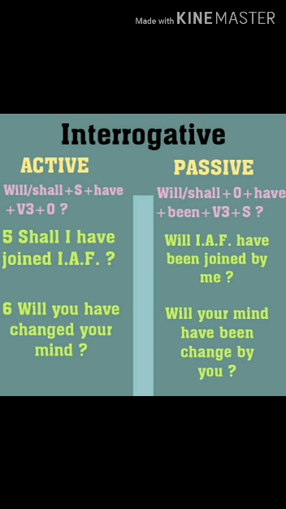Next type is interrogative sentence of future perfect tense. On the active side the formation is will or shall plus subject plus have plus third form of the verb plus object, sign of interrogation. On the passive side, the rule is replaced by helping verb will or shall plus object plus have plus been plus third form of the verb plus subject and sign of interrogation at the last.